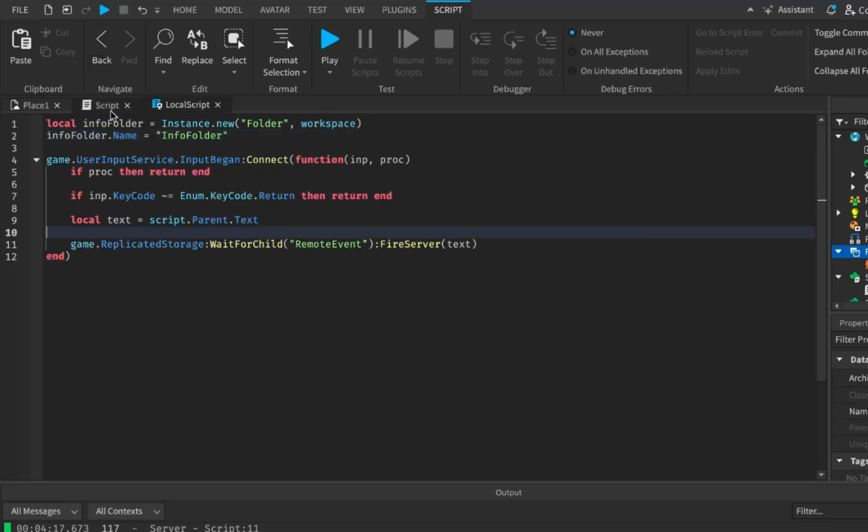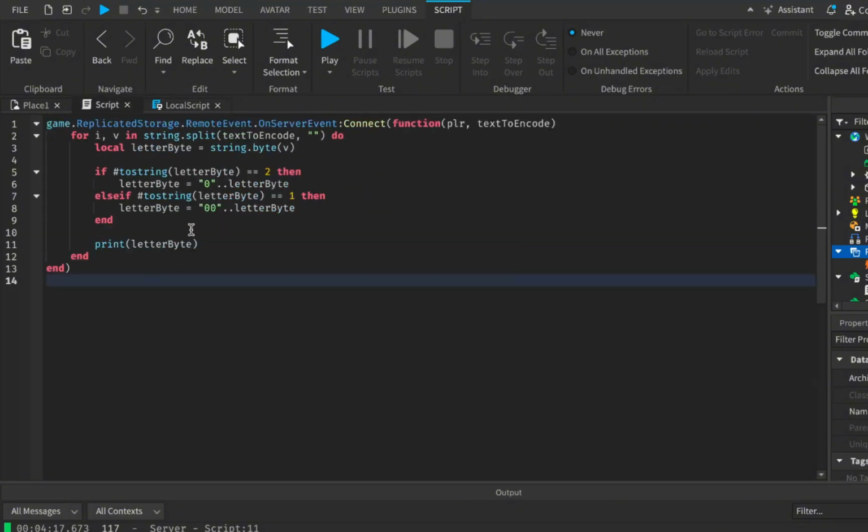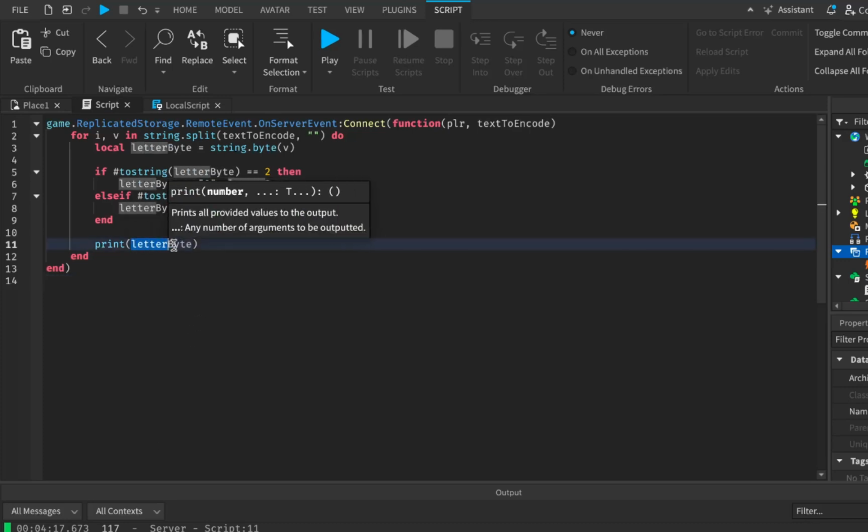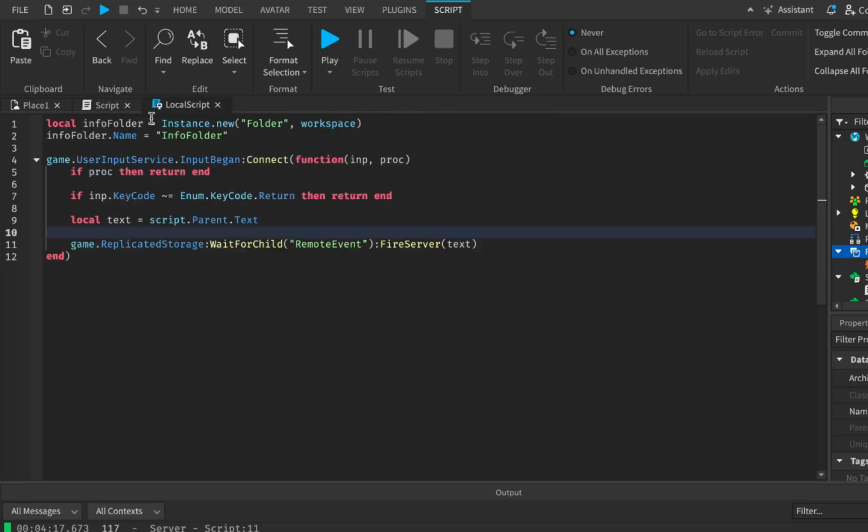Amazing. My idea here is that once we give the text to the script, once it does its decoding, I want it to take this letter byte thing and basically send these results back to our local script, right?